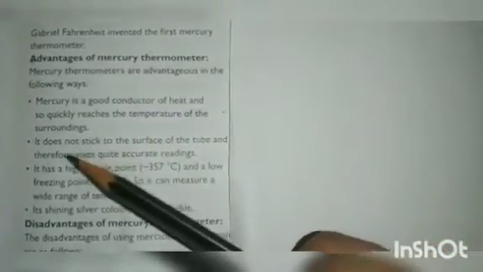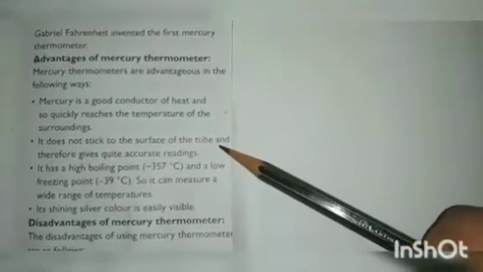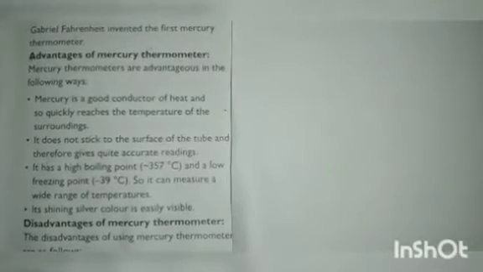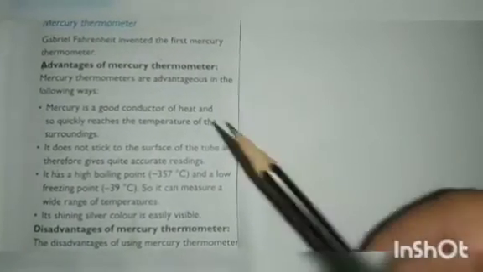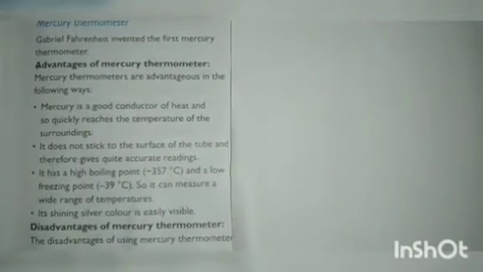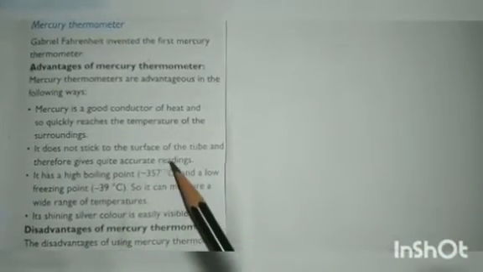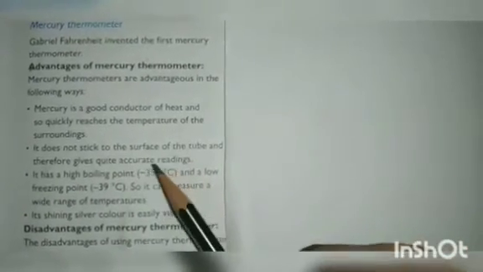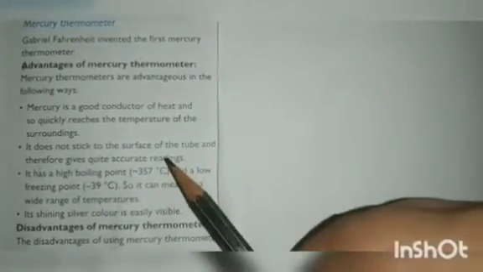The next one is that it does not stick to the surface of the tube. You know that a thermometer is made up of a glass tube. So this mercury will not stick onto the surface of that tube, and therefore it gives quite accurate readings. Accurate means perfect, exact readings.